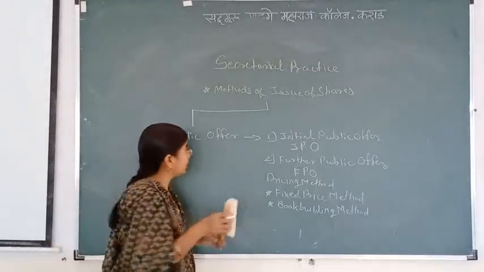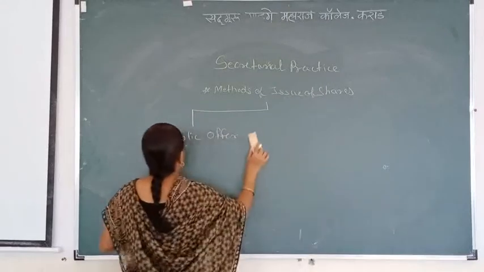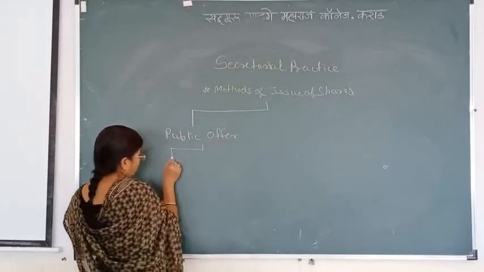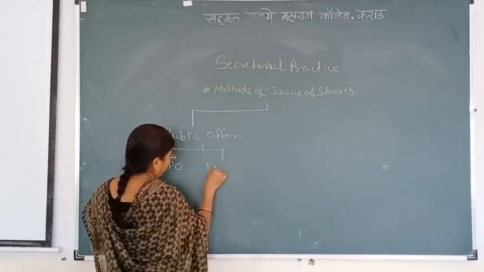These are the two methods. In public offer, there are two methods: first IPO, second FPO.